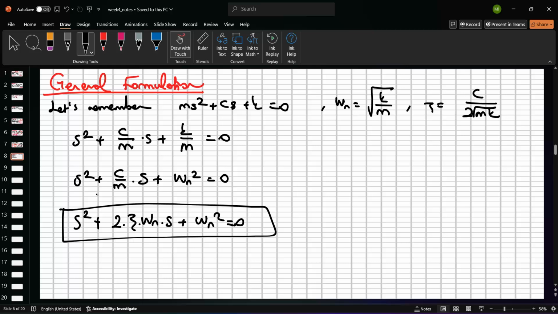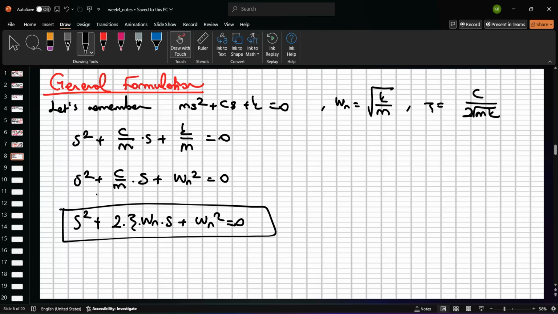Damping. Or it means that the loss energy is identical with the ratio of the zeta value. And so we can condition the zeta with respect to 1: greater than 1, smaller than 1, equal to 1. This is important. And so if we have this Laplace transformation, this is the equation to behave in the time response characteristics.